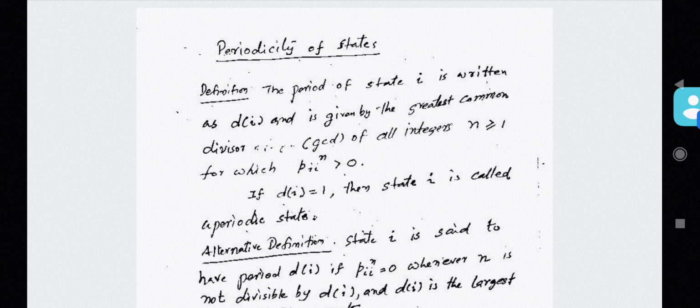Okay. And there may be a number of n's. And you take all these n's and take the greatest common divisor or GCD of those n's.